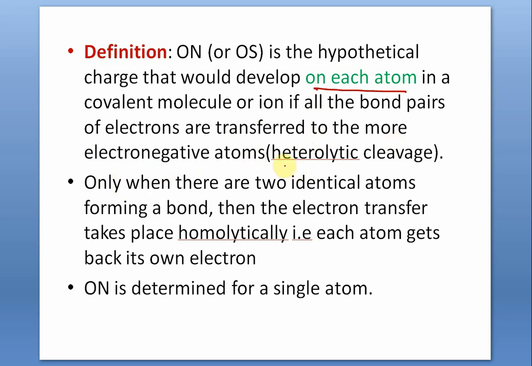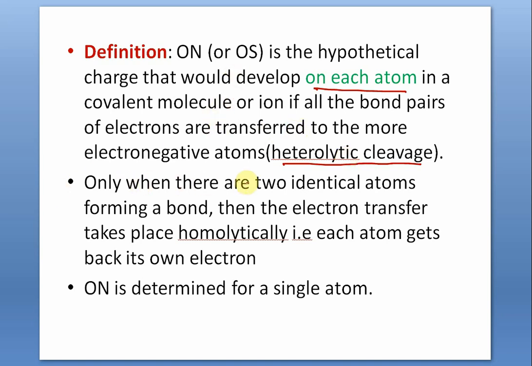This is called heterolytic cleavage. I am introducing a new term to you, heterolytic cleavage or breakage. If the two electrons of a covalent bond are transferred to only one atom, that means one atom loses and the other atom gains an electron, then it is called heterolytic cleavage.